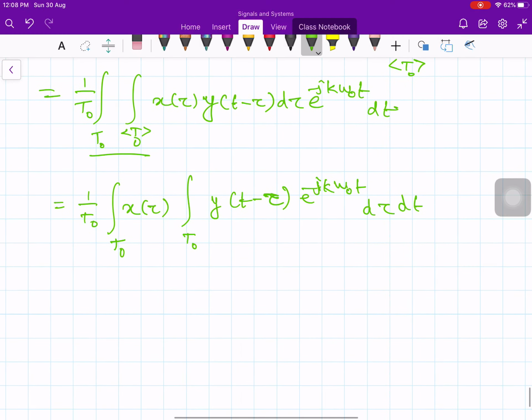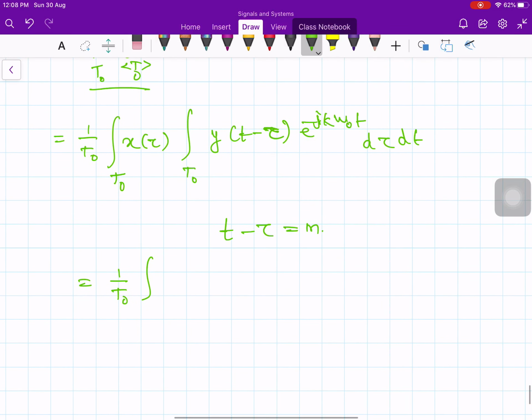Now you substitute t minus tau equal to some other dummy variable, let's say m here. Then find the lower limit, upper limit, and substitute the values. Let me write down the final answer. It's very easy to show, some 2-3 steps only. So this becomes, as it is, x of tau, then integration over T naught, y of t minus tau becomes y of m, e to the minus j k omega naught, t becomes m plus tau, and dt is equal to dm.